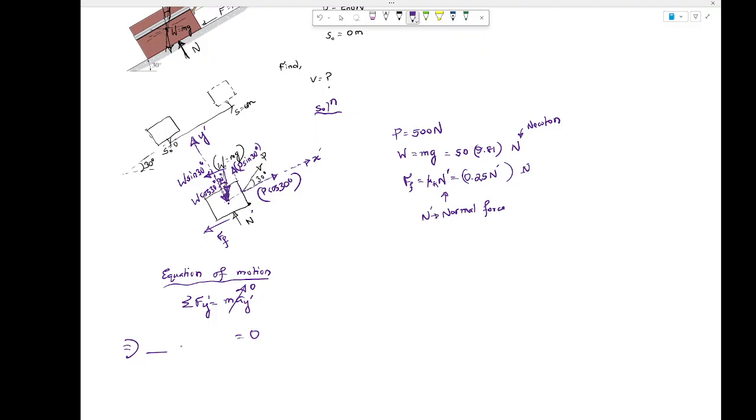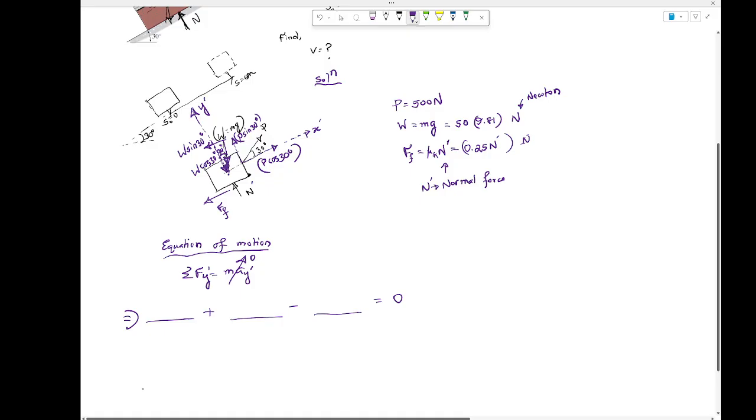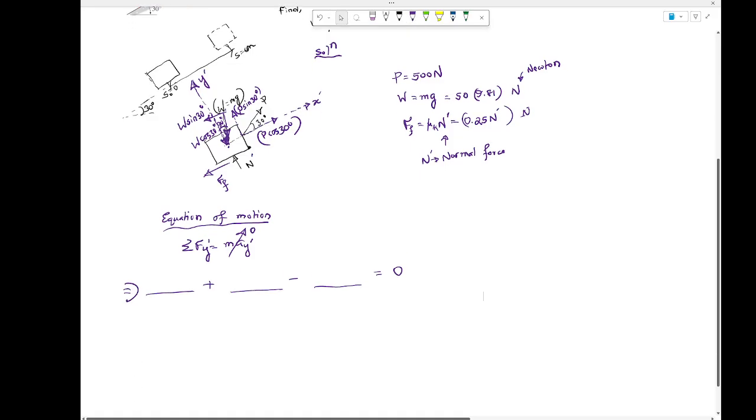I'm putting three fill in the blanks: one plus, one minus. So see if you can fill in the blanks here. You'll need more space, by the way. So three fill in the blanks: plus, minus, and it would be 0, right? After doing all the computation, all those fancy stuff, you're going to find this N prime is 174 Newton. Okay, that would be the first part.